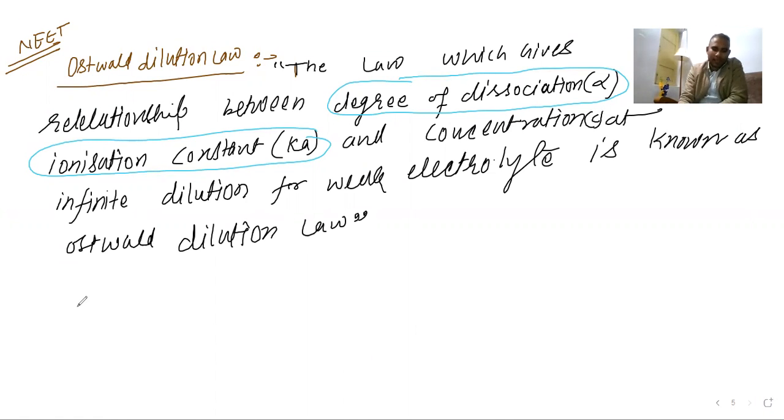Let us try to understand. Suppose I take HA as a weak acid. Since it is a weak acid, it is going to reversibly dissociate, because a weak acid always dissociates less than 100%.